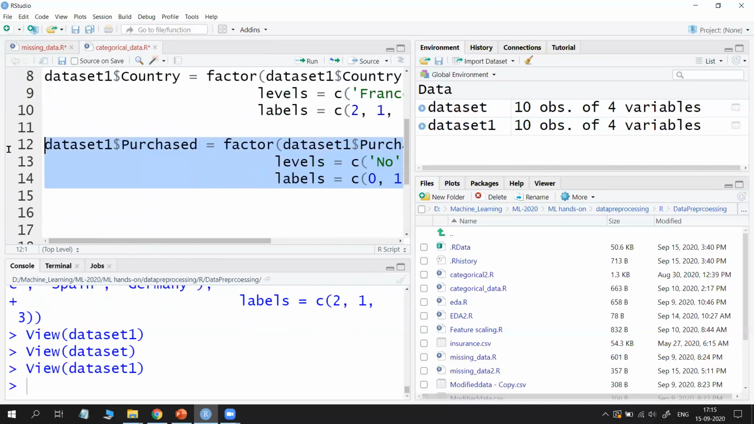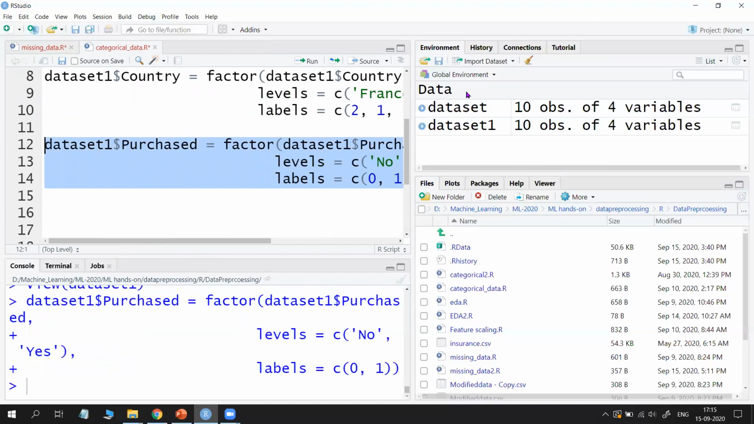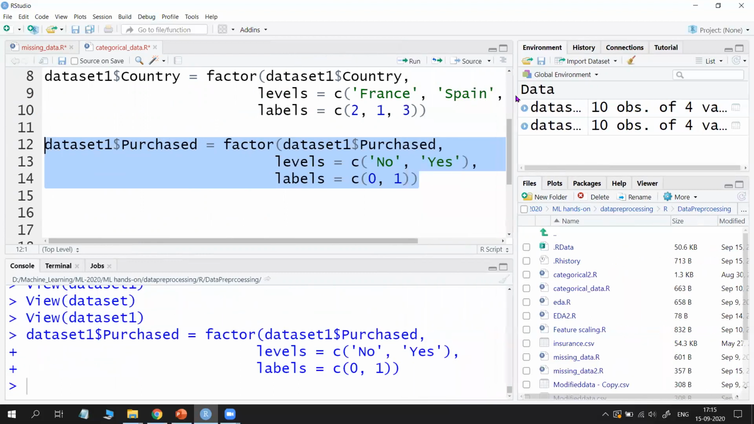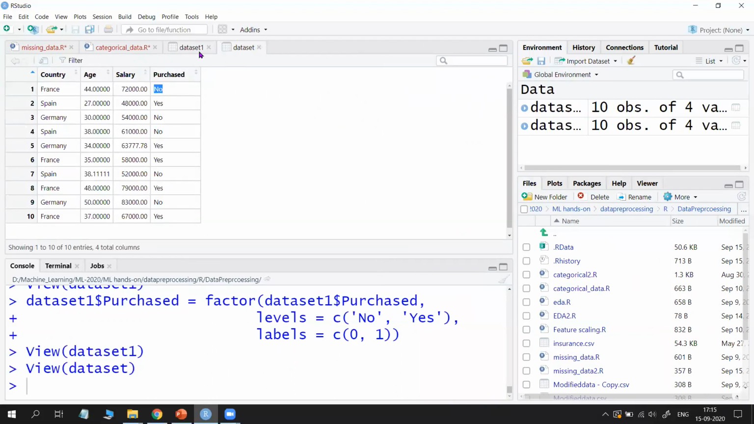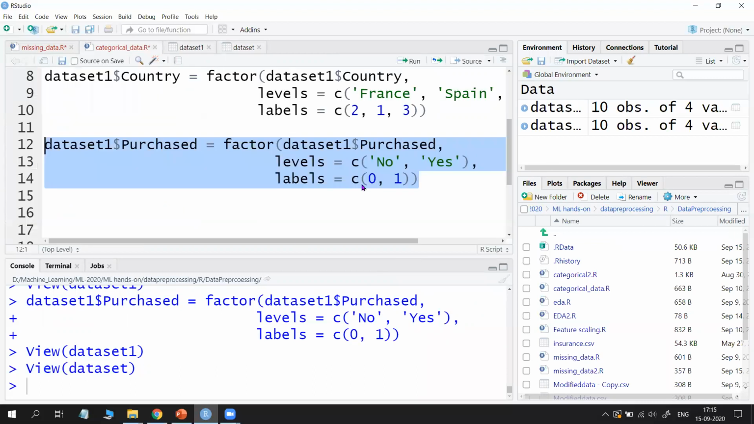See, just run it, and now open it and see. Now in purchased also, in the original data set, the first one is No, and here the first one is 0. No is 0. Similarly, Yes, for example the second one, is assigned 1. So in the code, No is 0 and Yes is 1. Here also you can change. If you want to change No as 1 and Yes as 0, it's not a problem.